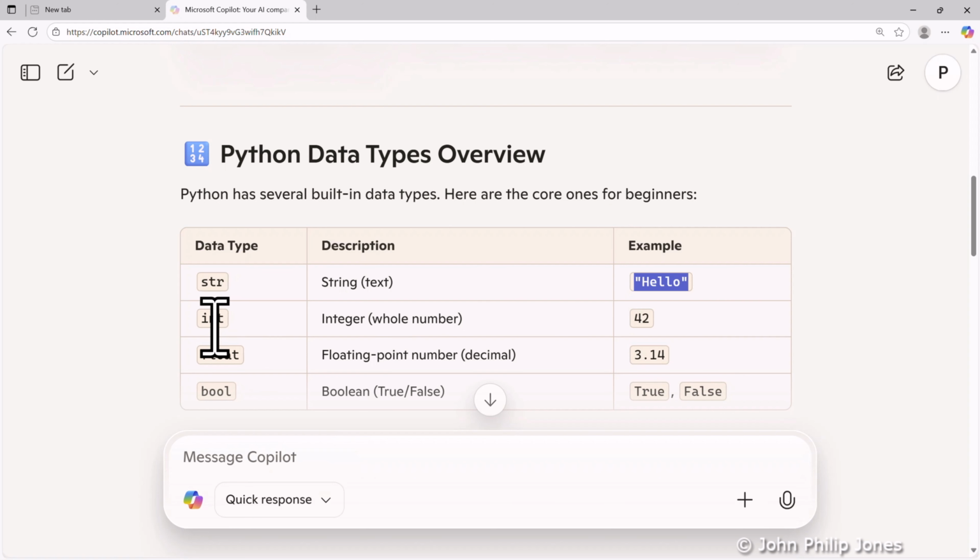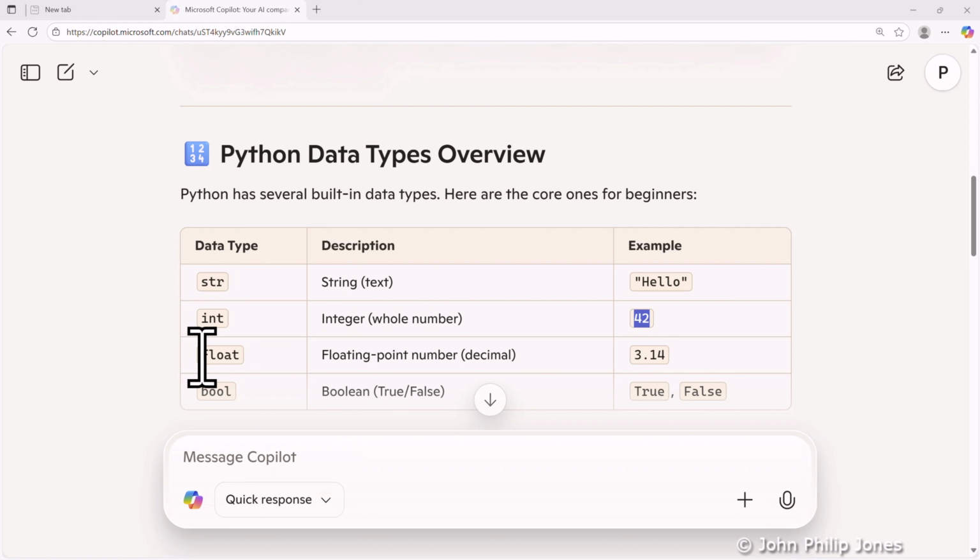We look at the other data type and we've got int, which is an abbreviation for integer, and it tells us here under the description that it is a whole number, and it gives us an example here, which is 42.